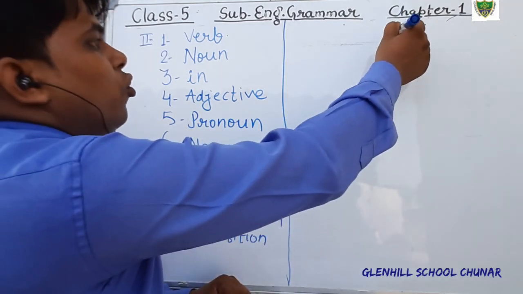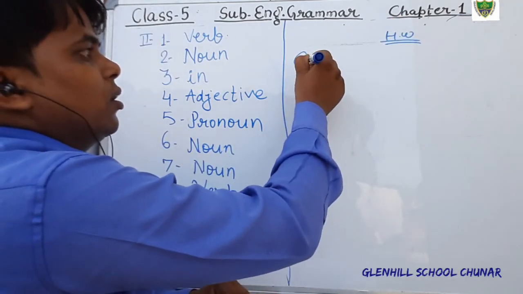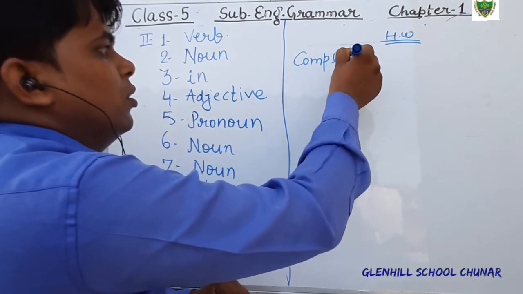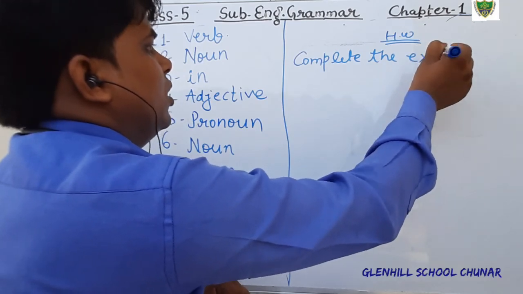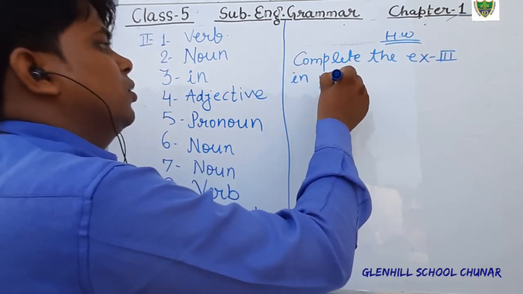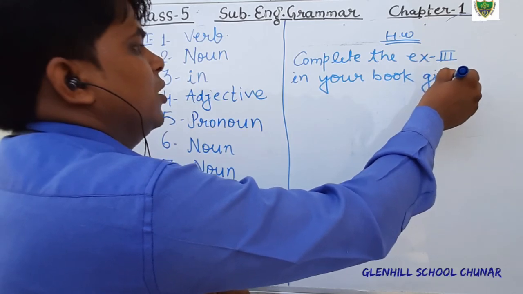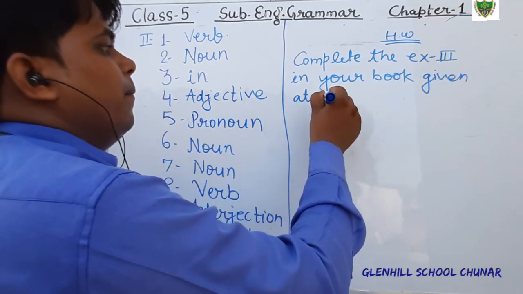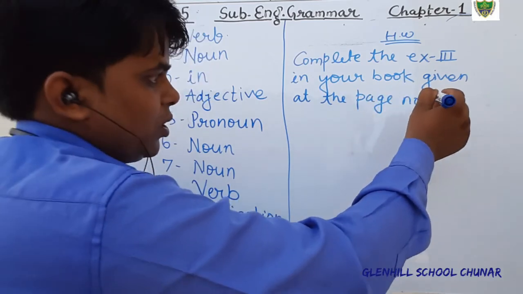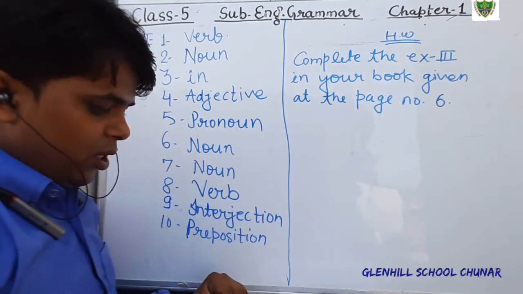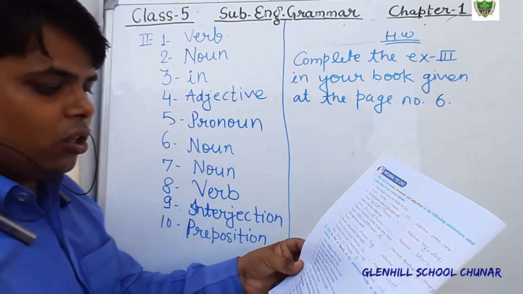I am giving you the homework to complete the exercise 3rd in your book, given at page number 6, in which you have to circle the interjection, underline the preposition, and tick on the conjunction.